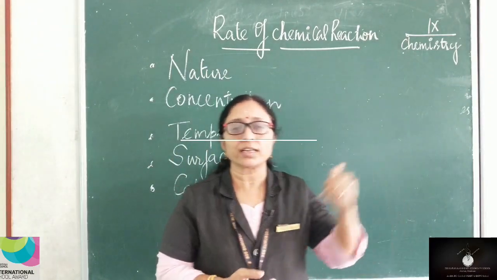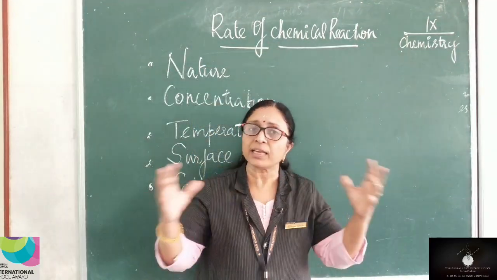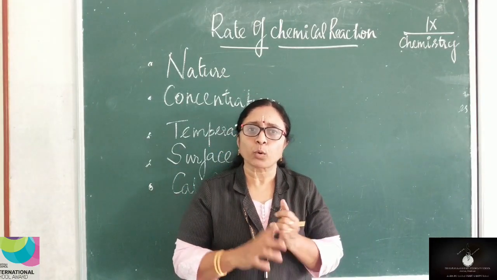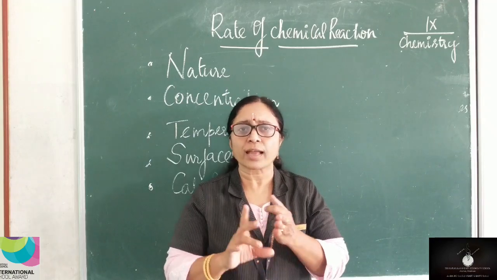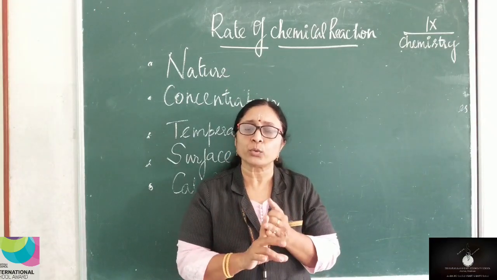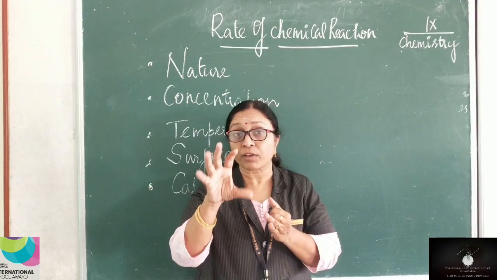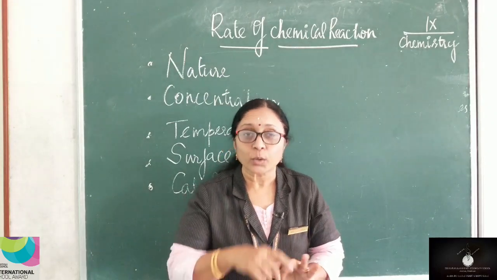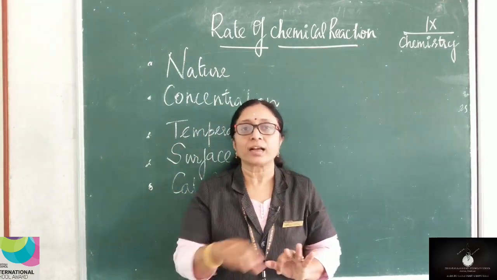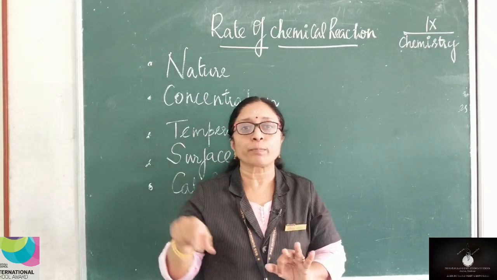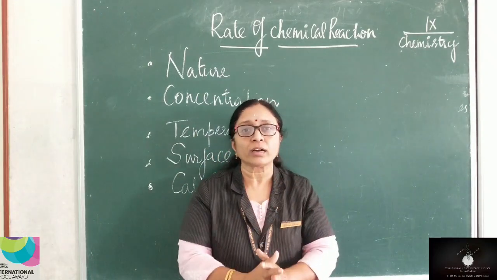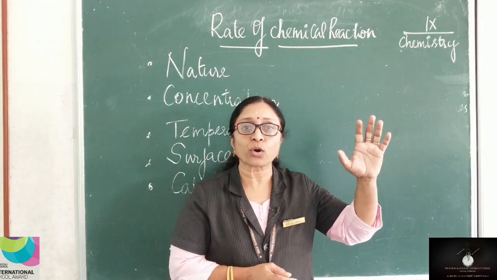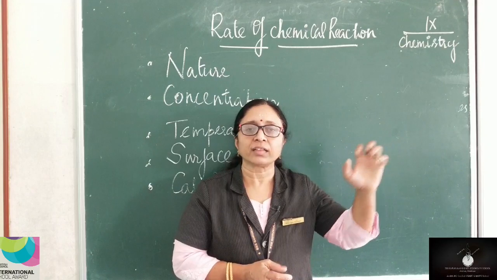What do you mean by rate here? An atom can be easily compared with family life. What is there inside an atom? Protons and neutrons and electrons. These protons and neutrons are found inside the nucleus. They are VIPs, very stable. Whereas electrons are the ones who revolve around the nucleus. They take orbits, isn't it? And they are the ones who take part in chemical reactions. Whereas protons and neutrons are very stable, sitting inside the nucleus.